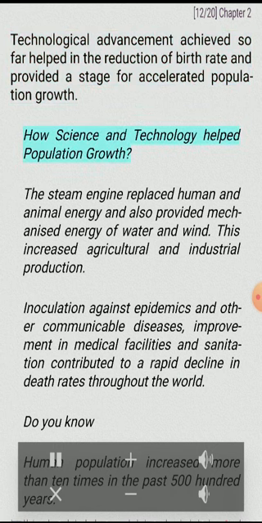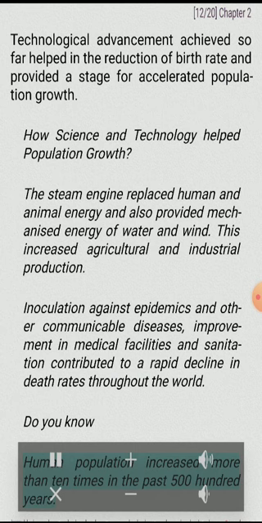How science and technology helped population growth. The steam engine replaced human and animal energy and also provided mechanized energy of water and wind. This increased agricultural and industrial production. Inoculation against epidemics and other communicable diseases, improvement in medical facilities and sanitation contributed to a rapid decline in death rates throughout the world. Do you know?